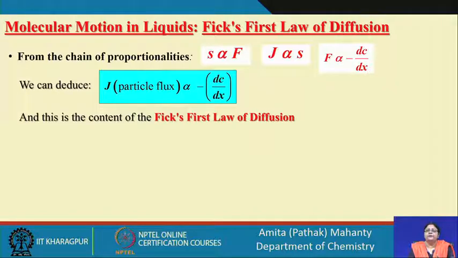And again, the thermodynamic force is proportional to the gradient in the number of ions or molecules or particles in a system. If we combine these three proportionalities, we come down to the fact that the flux of particles will be proportional to the negative gradient of concentration.